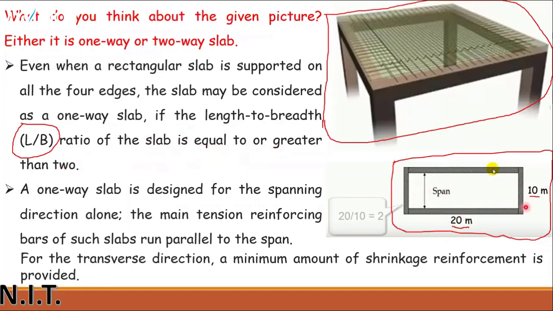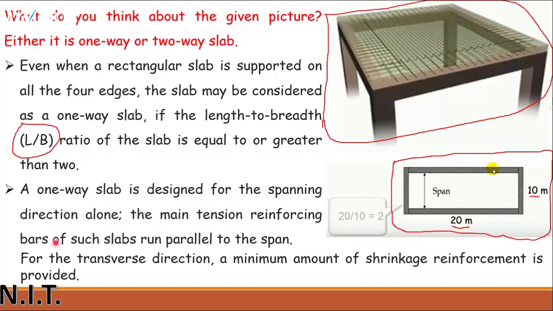All the beams are provided on four sides, but the ratio is equal to 2. If it is equal to or greater than 2, it will be considered a one-way slab.